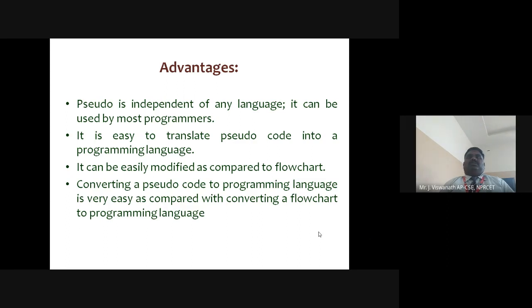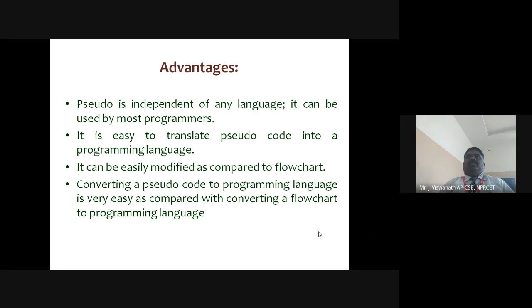Next, converting a pseudocode to a programming language is very easy compared with converting a flowchart to a programming language. Why? Because a flowchart is a diagrammatic representation, so we can use a flowchart for understanding purposes. But for conversion, pseudocode is better. Not even an algorithm. Why are we not going for an algorithm? Because an algorithm is purely natural-language oriented, so all phrases will be used there.